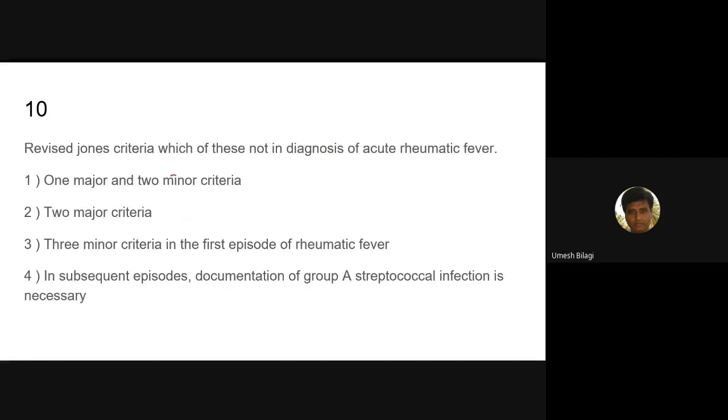Okay, we'll come to the last question today. Revised Jones criteria. Which of these is not a diagnosis of acute rheumatic fever? Sorry, third option. Revised Jones criteria. Third option, sir. Three minor criteria. Okay. When was this Jones criteria revised? In which year?